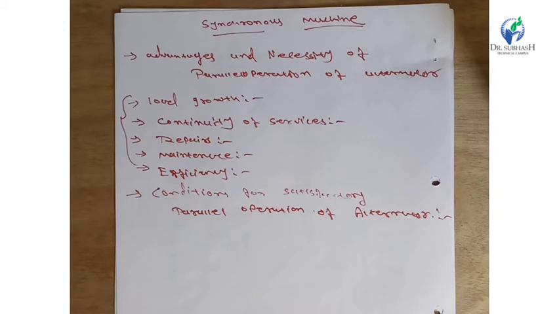We know that the magnitude of the voltage of the alternator can be adjusted by the field regulator, and the frequency can be adjusted by the speed variation.